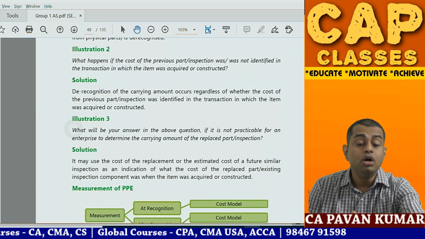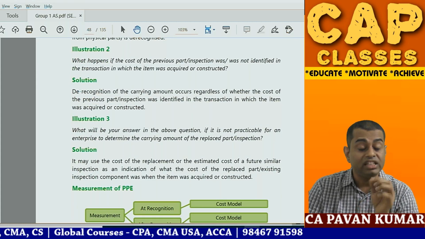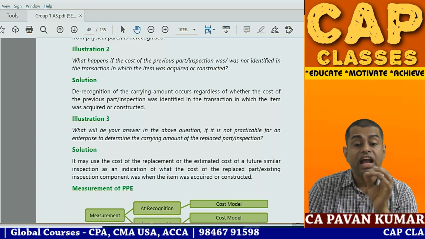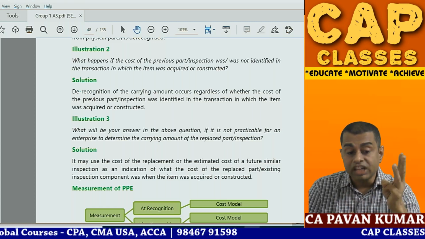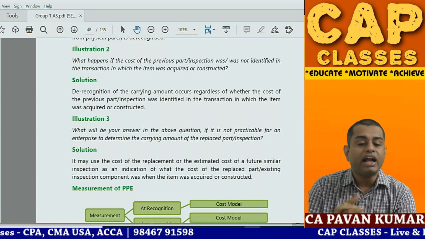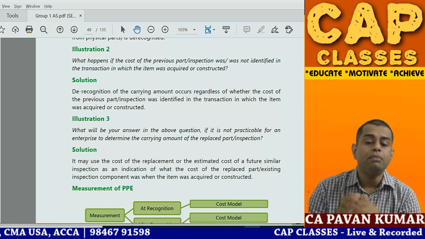Next, question number 2. What happens if the cost of the previous part or inspection was or was not identified in the transaction in which the item was acquired or constructed? Question number 3. What will be your answer in question number 2 if it is not practicable for an enterprise to determine the carrying amount of the replaced item or inspection?